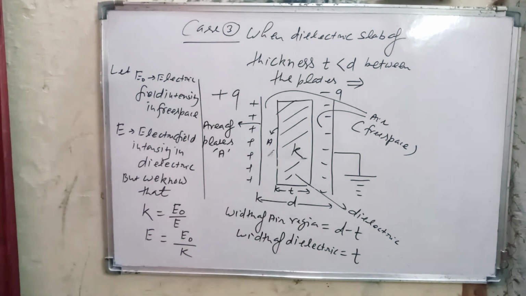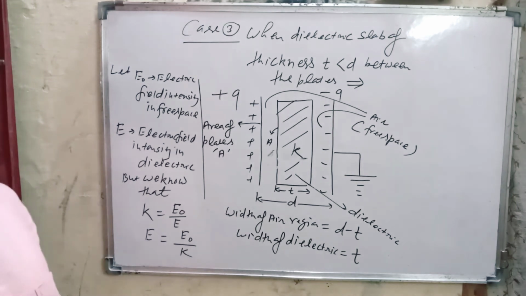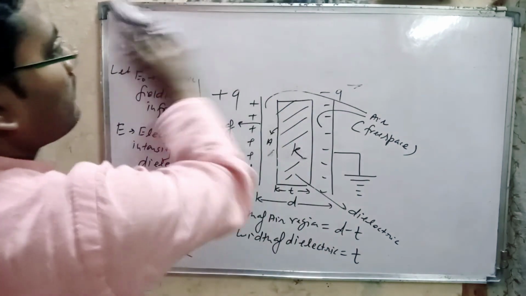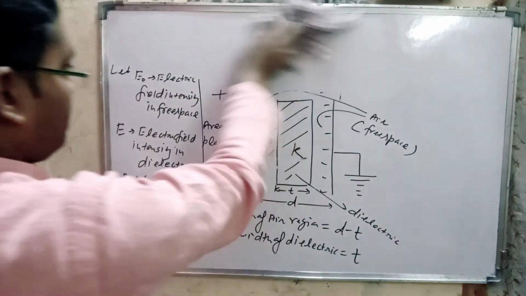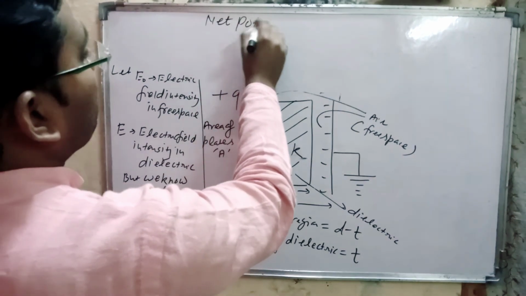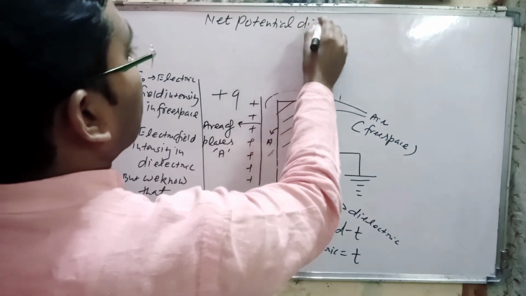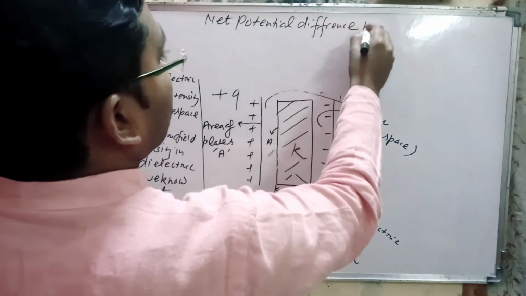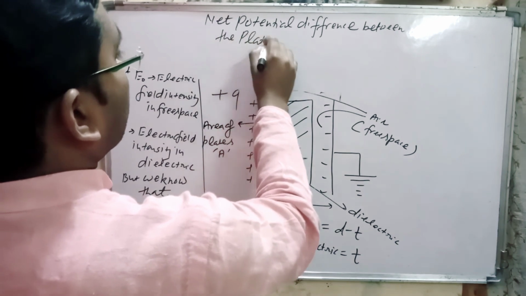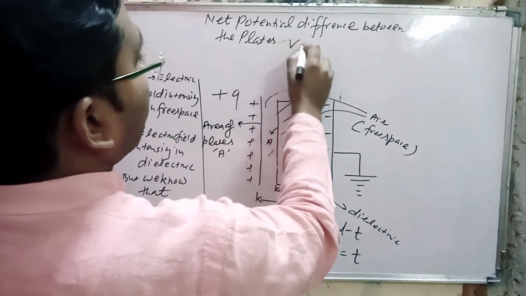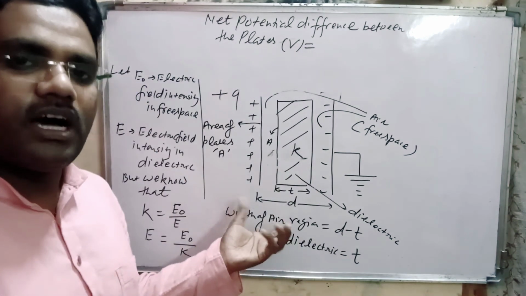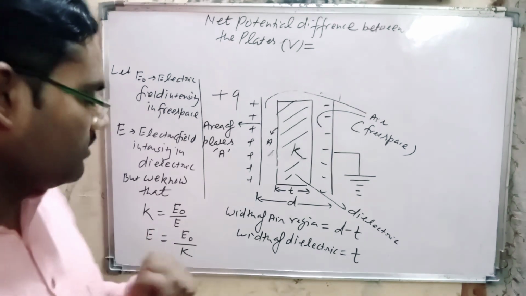Now we find the potential difference between the plates. Hence the net potential difference between the plates, V, is equal to the potential in the air or free space region.